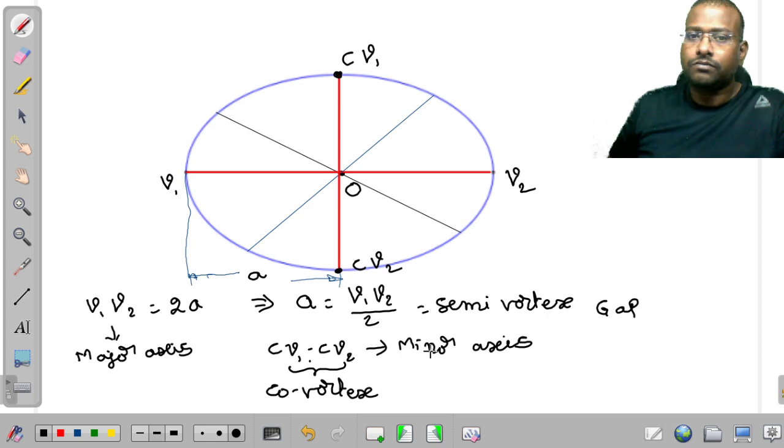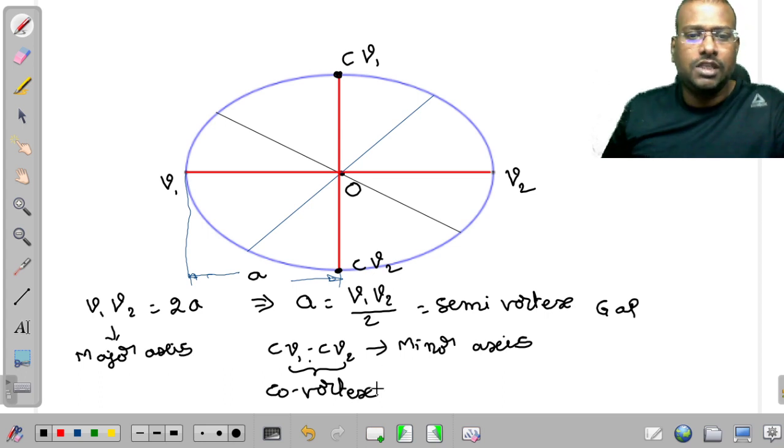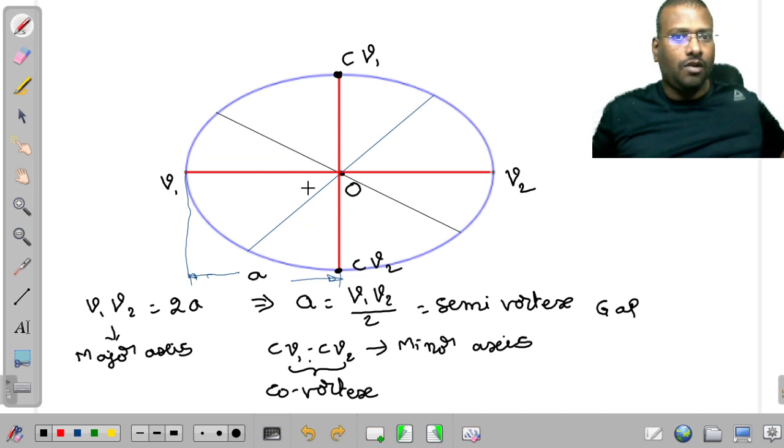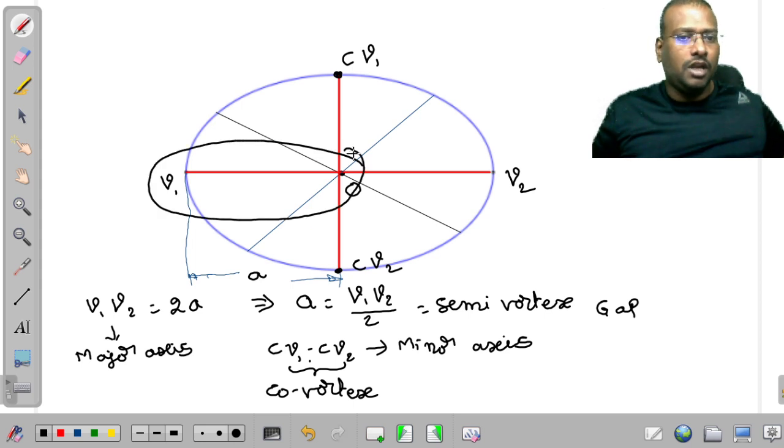Good, sir. Now, this CV1 CV2, the co-vertices, is considered as the minor axis. Sir, V1 V2 is 2a, and OV1 is small a.